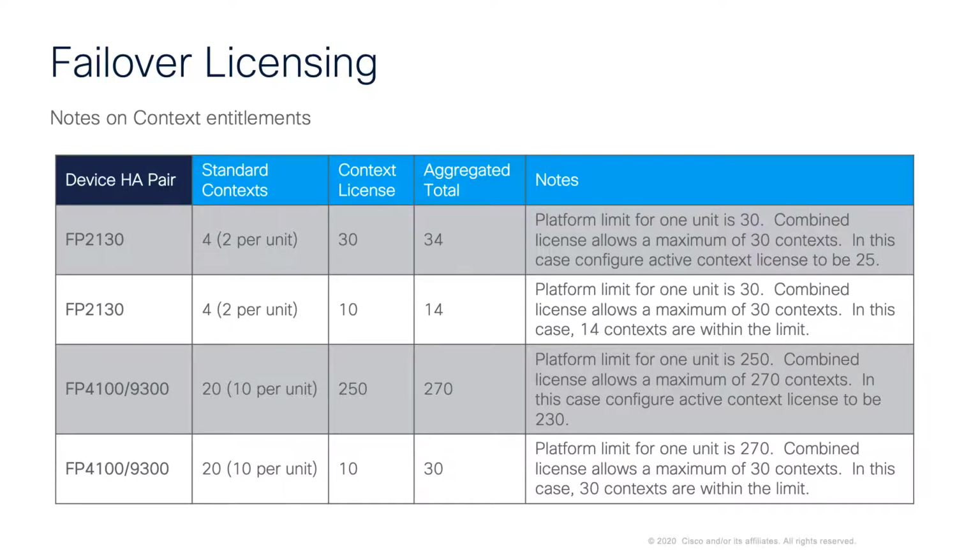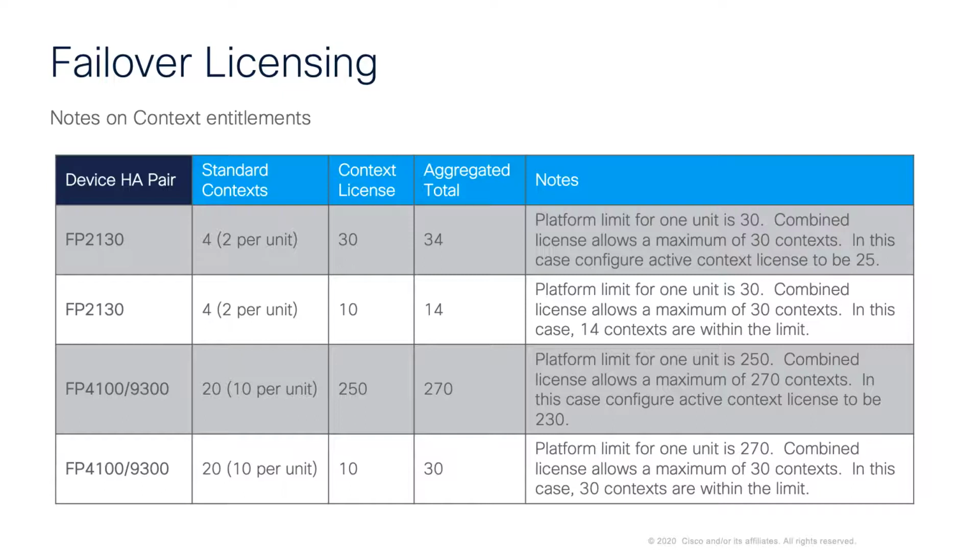We've put a table in here for context entitlements. So this again depends on what type of HA pair you have, for example. So this gives you an idea. I'll go through the top one, and then you can go through the rest at your own leisure.